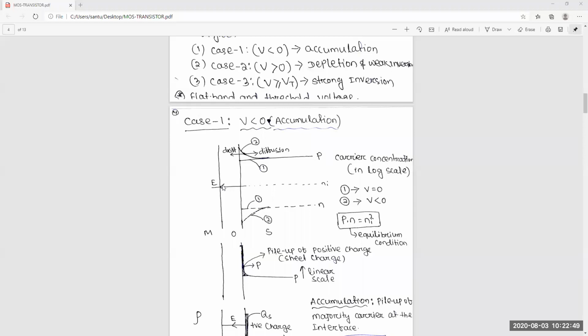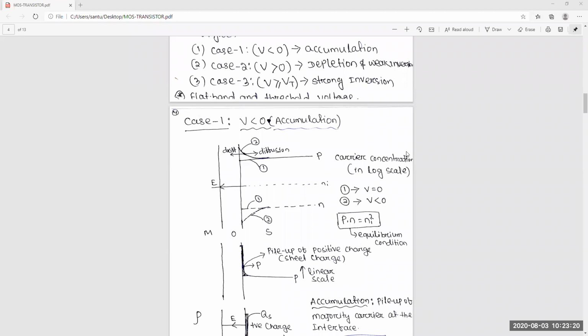If it attracts holes, then at this surface the hole concentration will increase. Initially it is a constant 10 to the power 16. Now the hole concentration will increase in order, meaning 10 to the power 17 or 10 to the power 18, like that. That's why I am showing the logarithmic scale in this way. If I show it in linear scale, one order means 10 times. That part I have shown in the linear scale in the lower image.